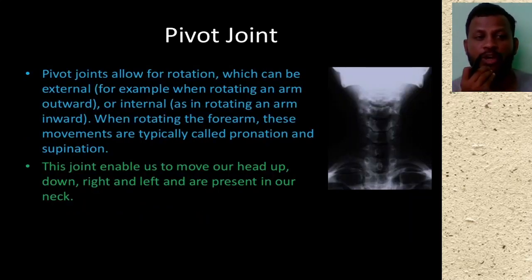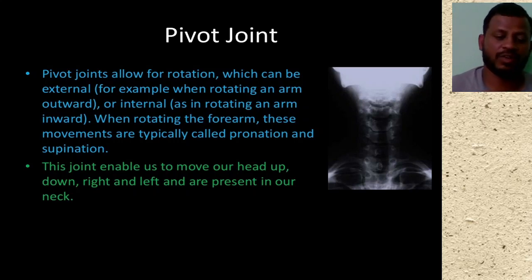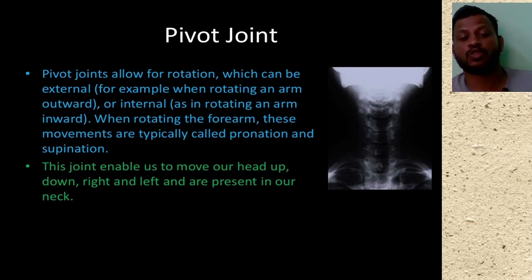Next joint is the pivot joint. Pivot joint allows rotation which can be external, for example, when rotating an arm outward, or internal, as in rotating an arm inward. When rotating the forearm, these movements are typically called pronation and supination. We can say pivot joints here. Okay, here the joint enables us to move our head up and down, right and left, present in our neck. You can see here, this is the pivot joint.